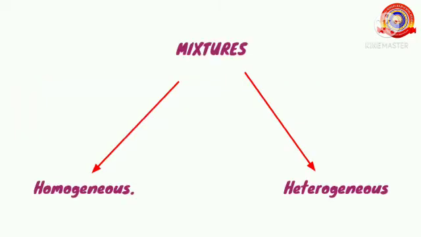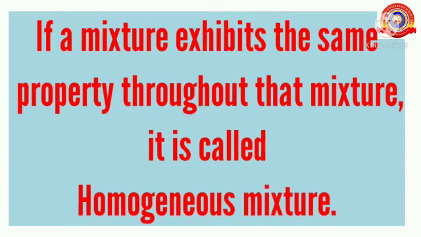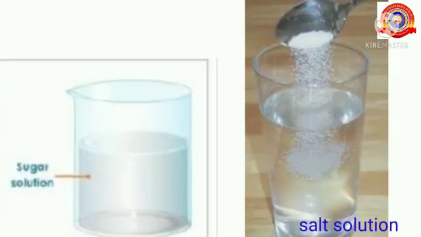There are two types of mixtures: homogeneous mixtures and heterogeneous mixtures. If a mixture exhibits the same property throughout that mixture, it is called a homogeneous mixture. Once again, students, listen. If a mixture exhibits the same property throughout that mixture, it is called a homogeneous mixture. Sugar solution, salt solution, etc. are some of the examples of homogeneous mixtures.